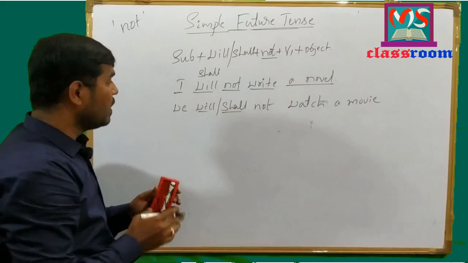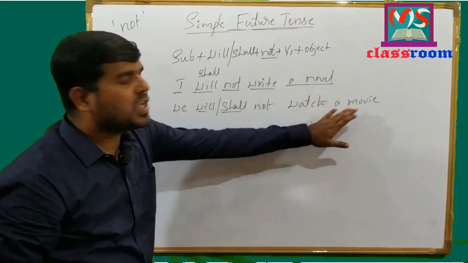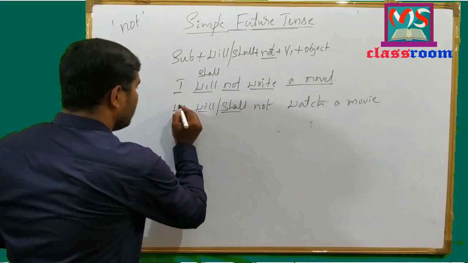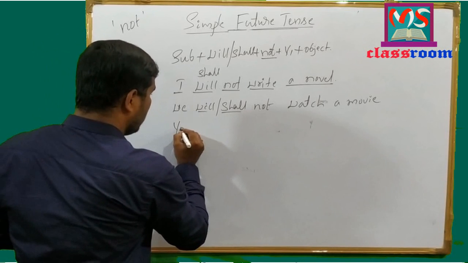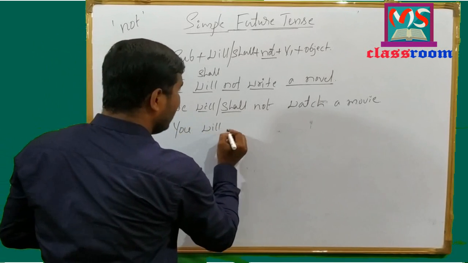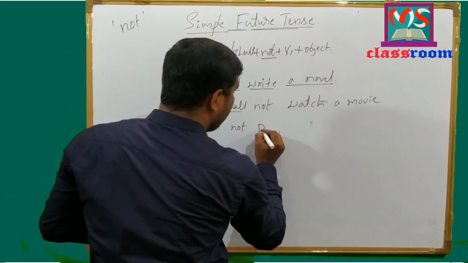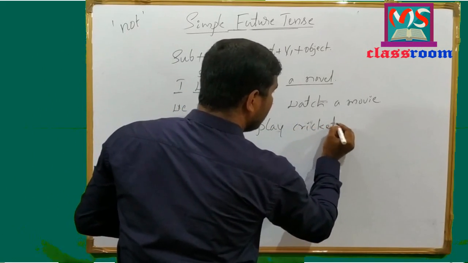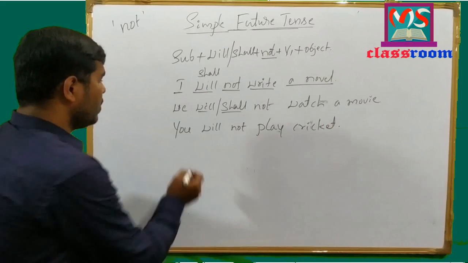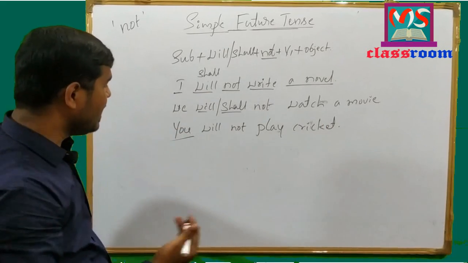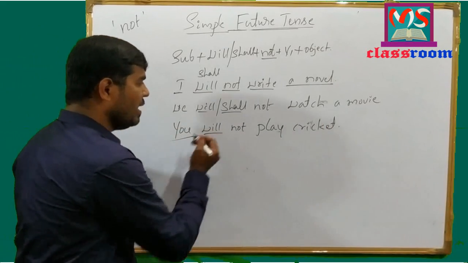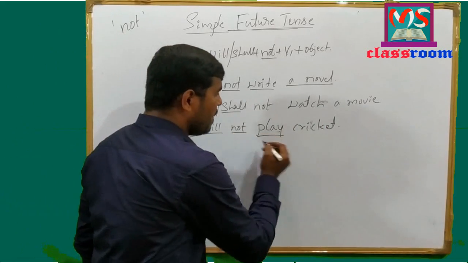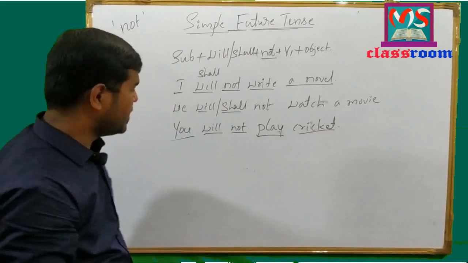Look at the sentence here. We will not watch a movie, or we shall not watch a movie. And move to next sentence. You will not play cricket. Look at the sentence here. You is second person singular as well as plural, and will is modal auxiliary, not negative form, and main verb play, and cricket is object.